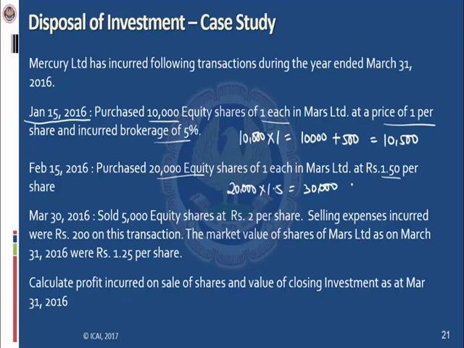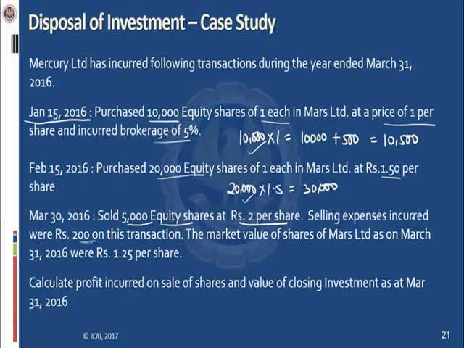On March 30th, 2016, the entity has sold 5,000 equity shares at rupees 2 per share. So on 30th March, the entity has sold 5,000 shares. So the entity is having a portfolio of 10,000 plus 20,000, 30,000 shares. And out of the portfolio of 30,000 shares, the entity is selling a portion of 5,000 equity shares at the rate of rupees 2 per share. Selling expenses incurred were 200 on this transaction.